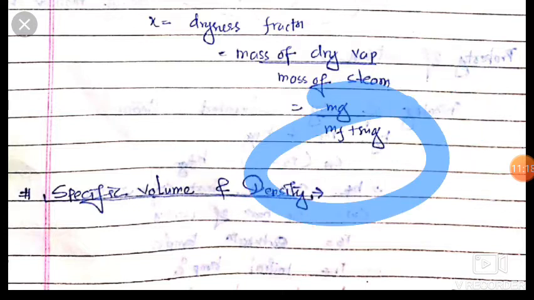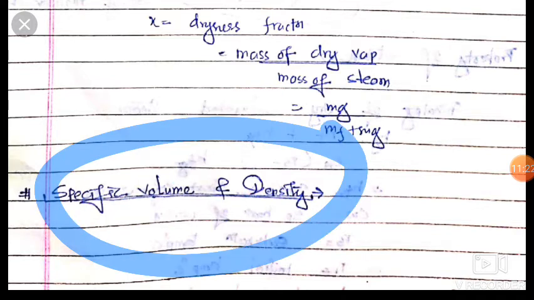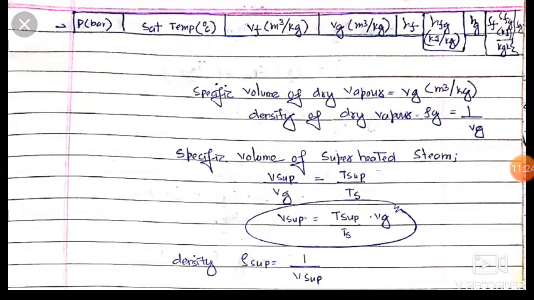Now friends, we will move to specific volume and density. So friends, this is our pressure in bar, saturated temperature. It is volume associated with fluid, volume with gas, and it is Hf, enthalpy with fluid, Hfg, between the latent region in the dome, and friends there is Hg associated with steam.